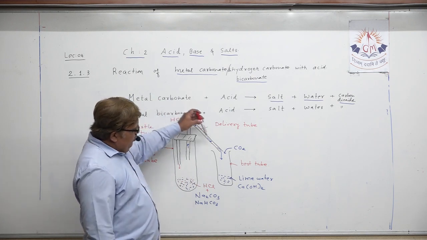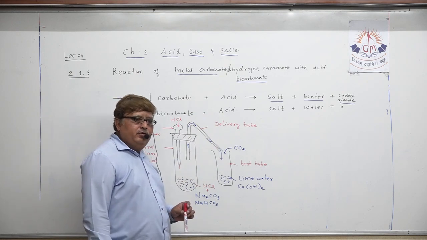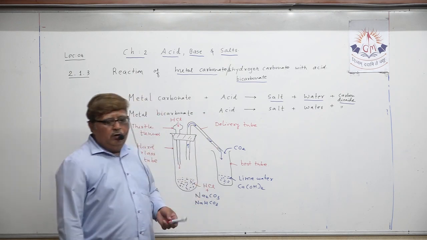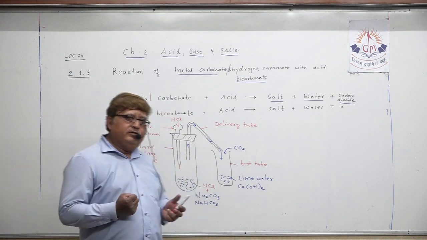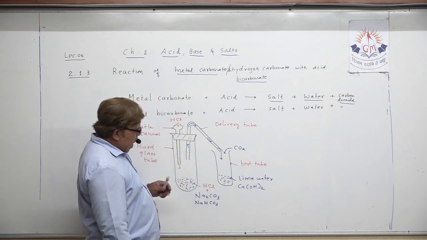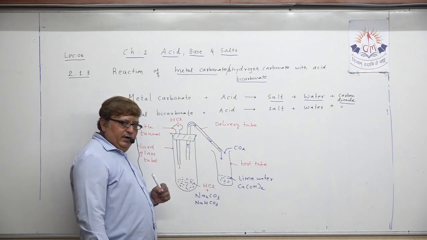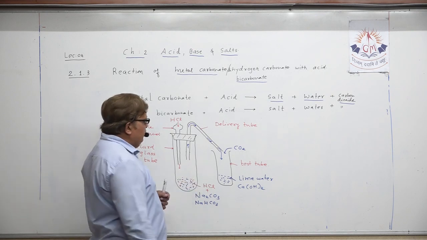The delivery tube is reaching another test tube which consists of lime water, that is calcium hydroxide. As you know, it is whitish in color, so that is also here.